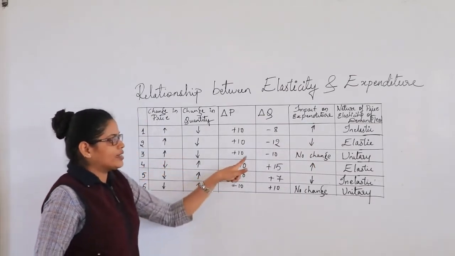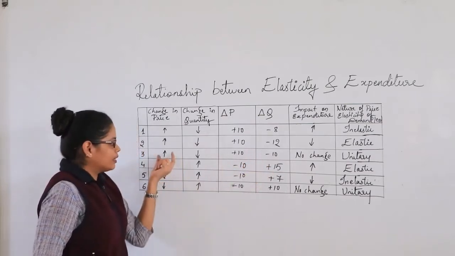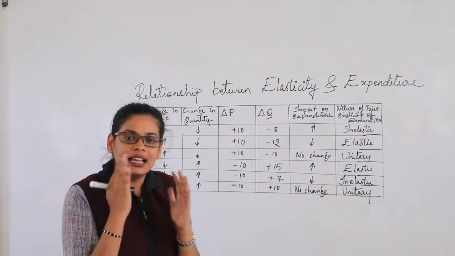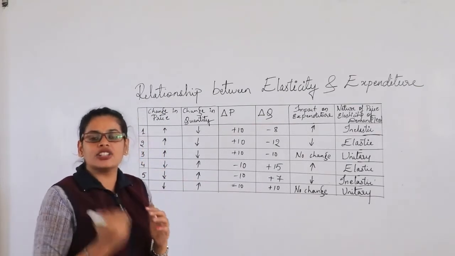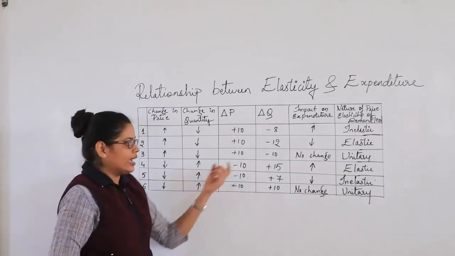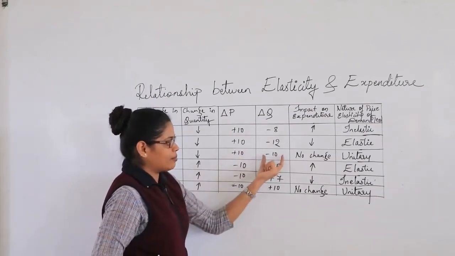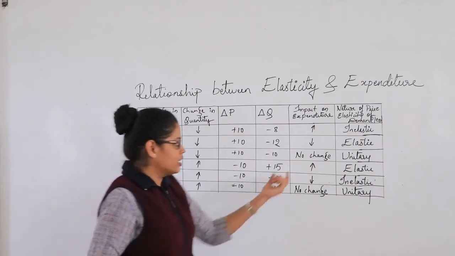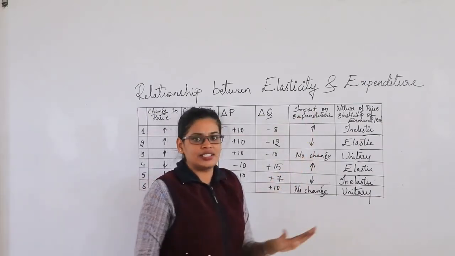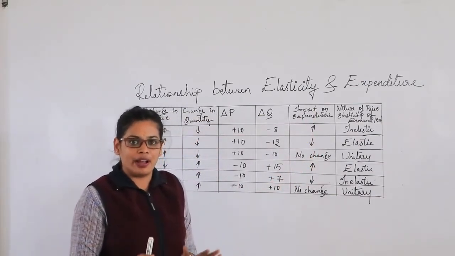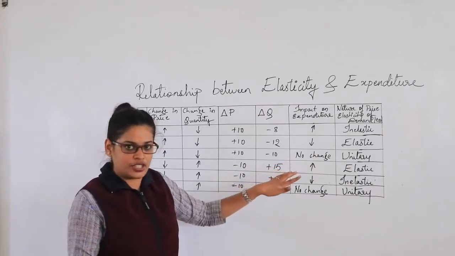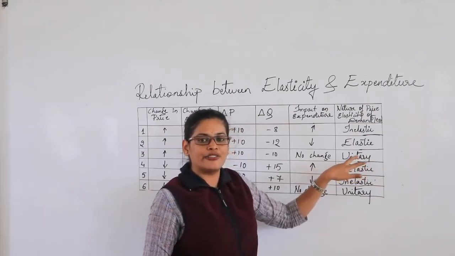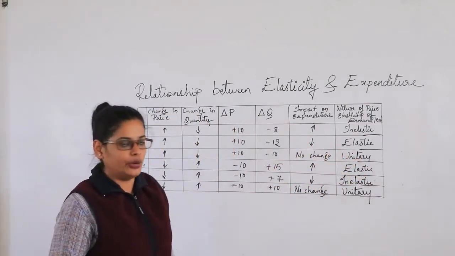And when there is no change here, the percentage increase in the price has an equal effect on the percentage decrease in the quantity. You can see here, plus 10 and minus 10. We don't have any changes here. That's the reason the expenditure doesn't change. It remains constant. That's the reason we can see the nature of the elasticity of demand is unitary.